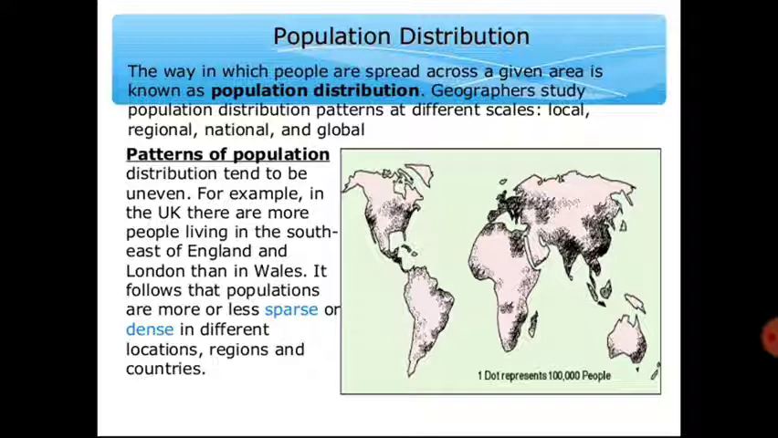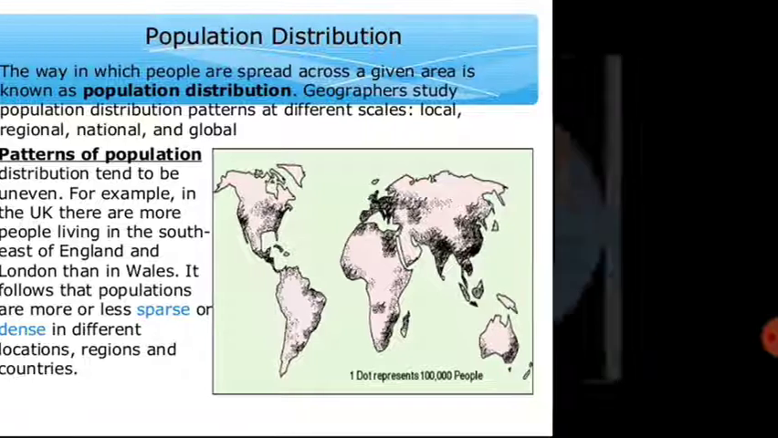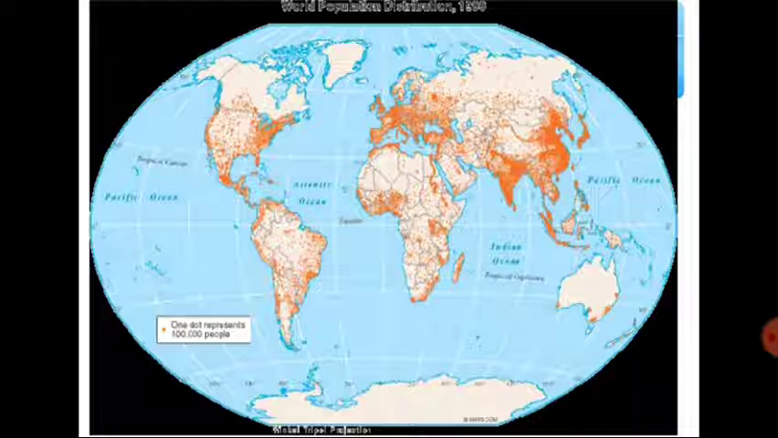Okay, so we will move to the next page. Here also we see the same scenario in a broad aspect. See the map very carefully.